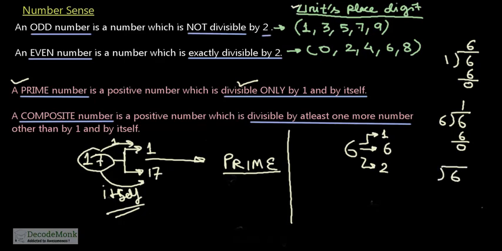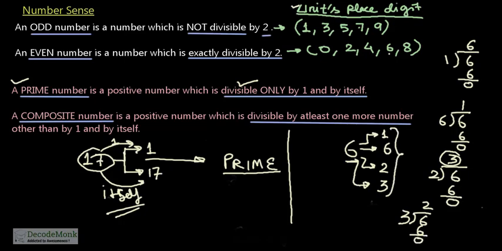You can see that from the definition of even number, that an even number is exactly divisible by 2, and if the units place has got 0, 2, 4, 6, 8, as the units place digit is 6, it is divisible by 2. 2 3s are 6. So it gives a remainder of 0. So it is divisible by 2, and you are getting quotient of 3. Therefore, we can say this is also divisible by 3. You divide 6 by 3, you will get 2 as the quotient, remainder 0. So now these are the factors of 6. Hence, we can say that 6 is not a prime number.